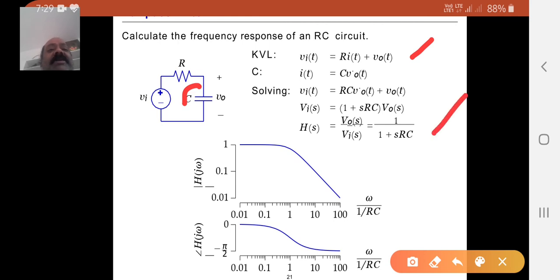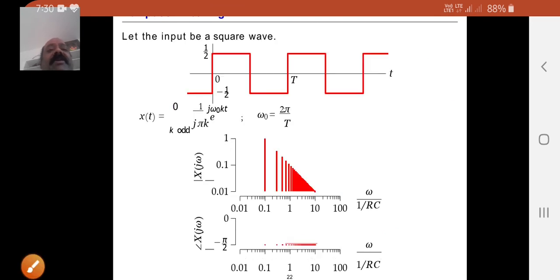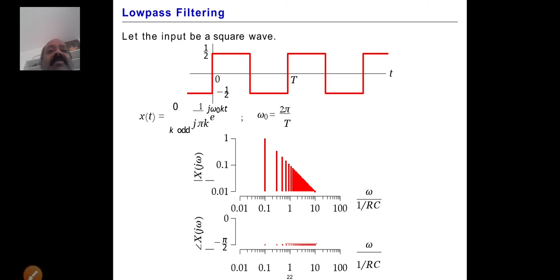This is about the transfer function for the input signal, transformed to the Laplace domain. This is the magnitude plot, and this is the phase plot. Now for the next low pass filtering example, let the input be a square wave. This is the input given. So how do you draw the magnitude and phase plots of the given wave? This is the magnitude of the given wave, and this is the phase of the given wave.